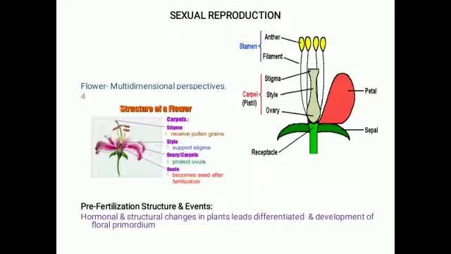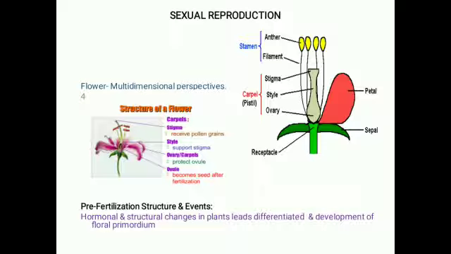So how do morphologists define the flower? It is a highly condensed shoot system. Last year we studied the flower. The flower consists of four whorls: calyx, corolla, androecium and gynoecium. Calyx and corolla are non-essential whorls. Androecium and gynoecium are essential whorls of the flower because they are directly involved in reproduction.